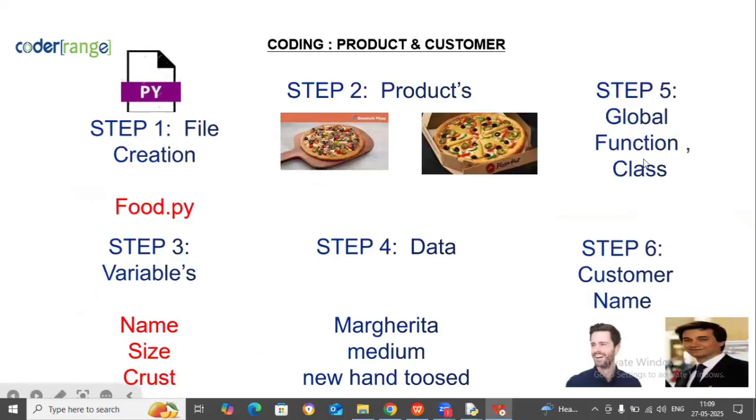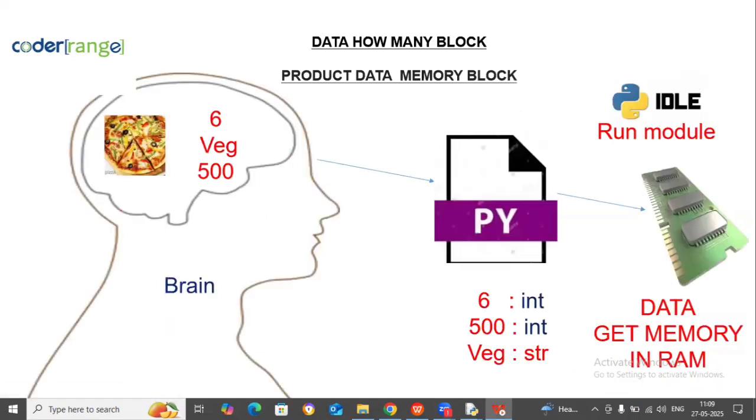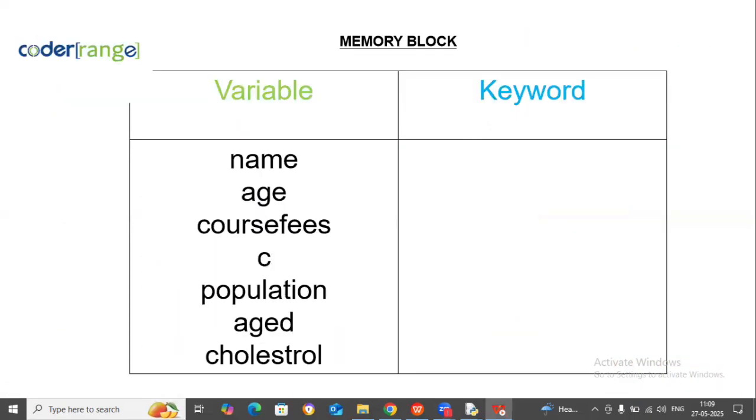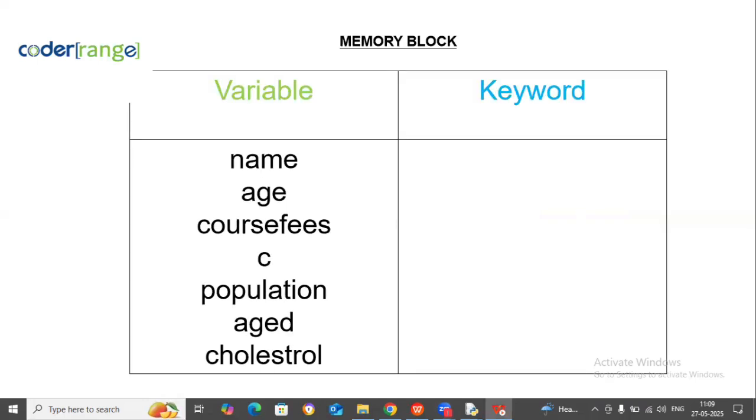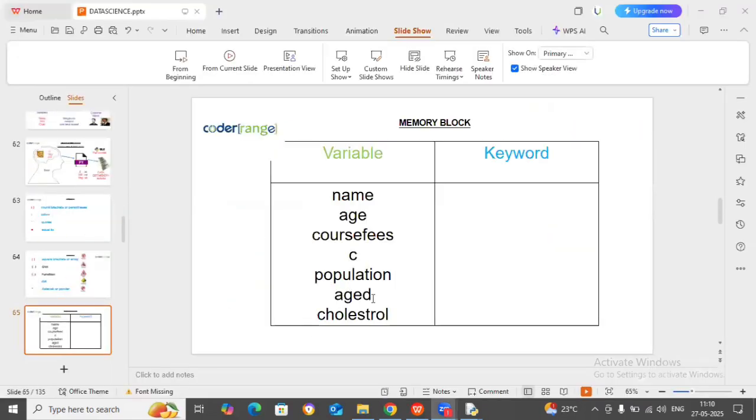Step 5 is what? Functions, classes, customer. I have not written step 5 and step 6. I will write them down. To write step 5, a person should first know variables. How to write a variable? Name, age, course fee, C, population, age, cholesterol. These are all what? Variables. There is no keyword for this. You can write all these variables. Clear?